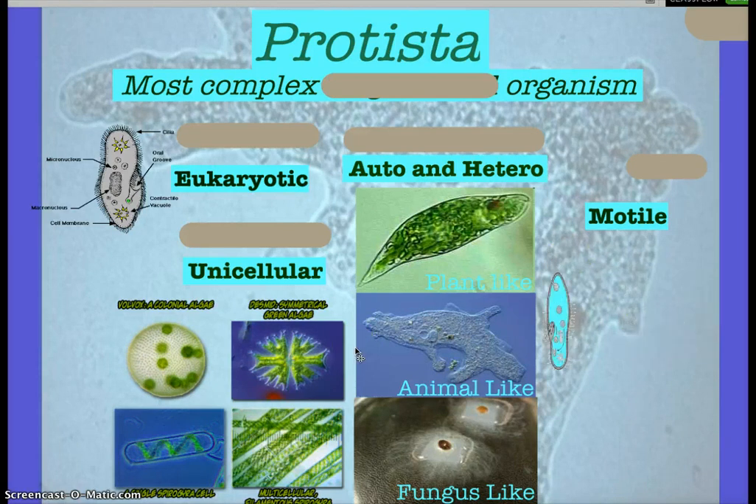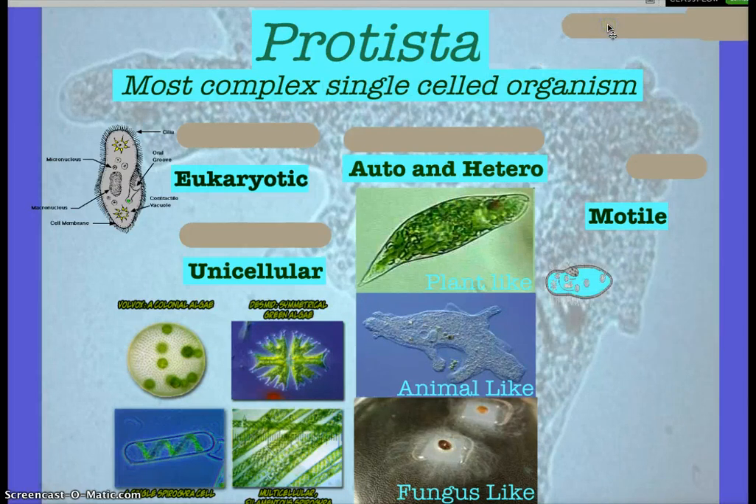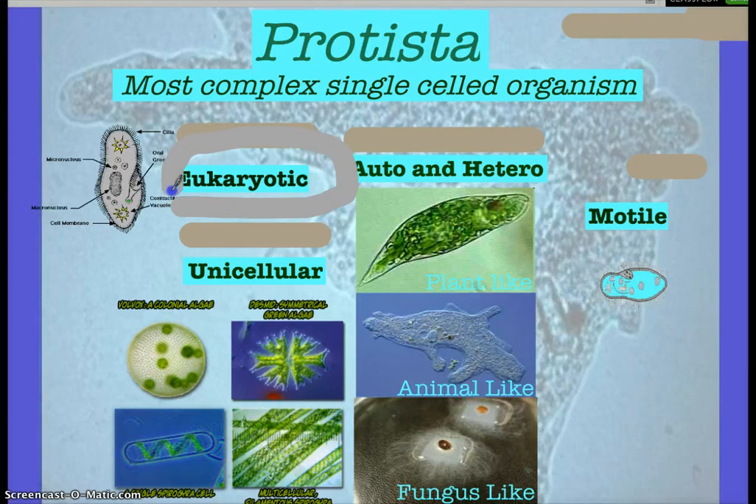Now, if I was going to ask you what makes protists more complex than bacteria, what's your answer? They're eukaryotic. They're the most complex single-celled organism because from here on out, all we talk about is multicellular, but they are eukaryotic, which makes them the most complex single-celled organism, okay? Because they have a nucleus.